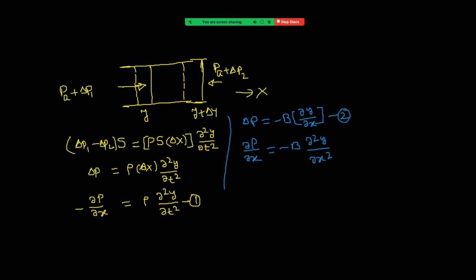Putting this one in equation 1, I can write rho into dou square y by dou t square is equal to, placing this there, B into dou square y by dou x square. Writing this as dou square y by dou t square is equal to B by rho into dou square y by dou x square.